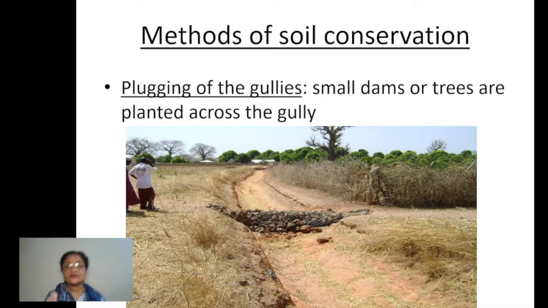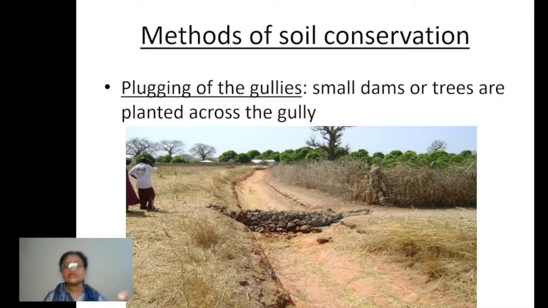Gullies means several ravines have developed, like deep valleys, just by the erosion. So a vast area has been left without any use. Neither can we use it for cultivation, nor for any plantation, nor for any other purposes. A vast area is just left without any use, and it's a totally undulated landform.